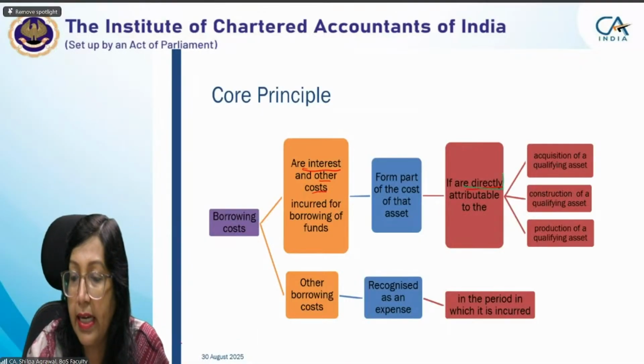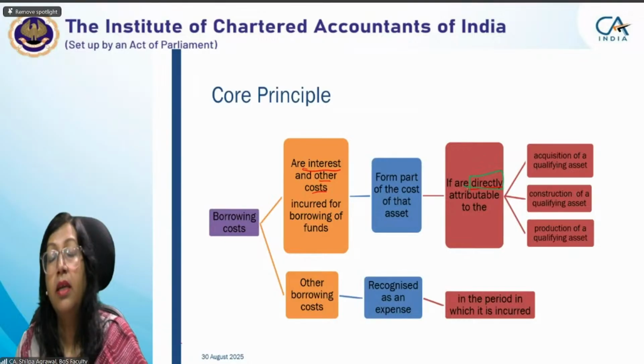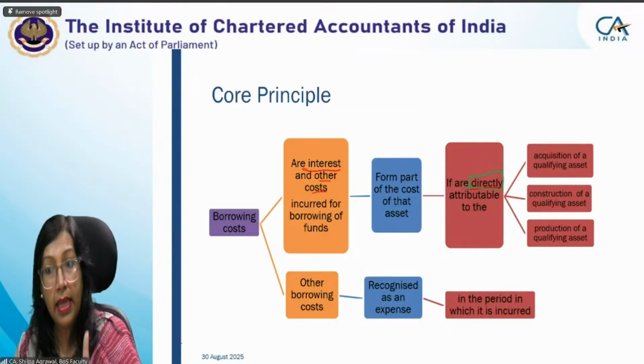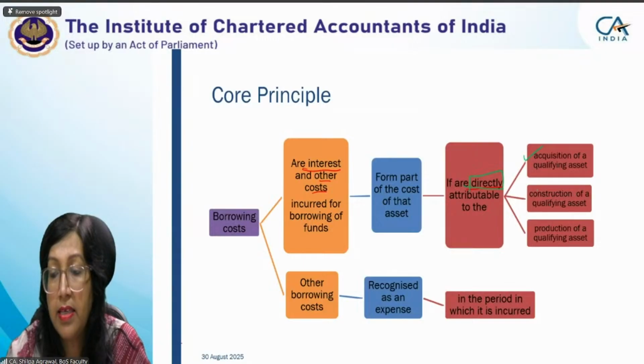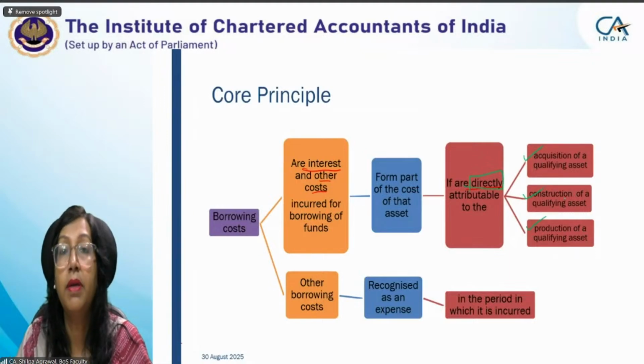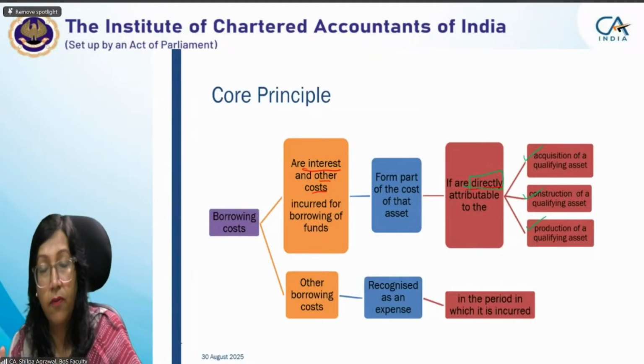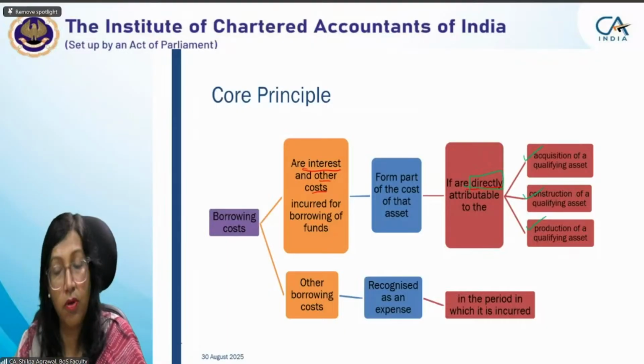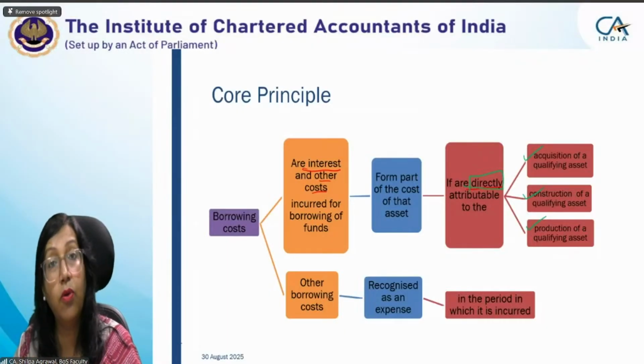If they are directly attributable to the three important words: acquisition, construction, and production. If an asset is simply purchased and then you started using it, it won't be considered as a qualifying asset. So we'll be discussing another definition, that is qualifying asset. First, we are just going through the core principle.